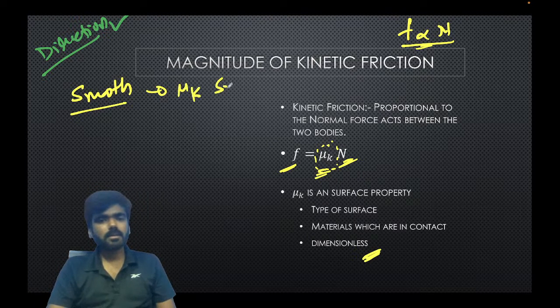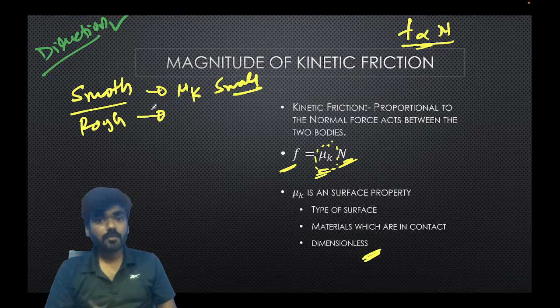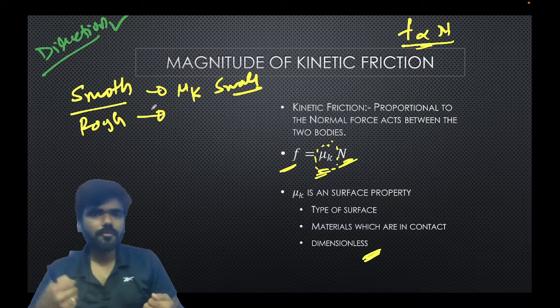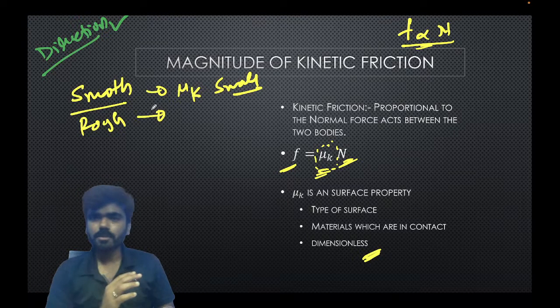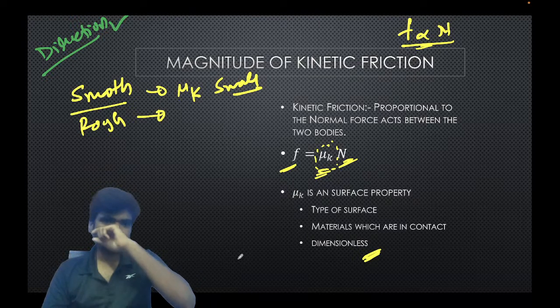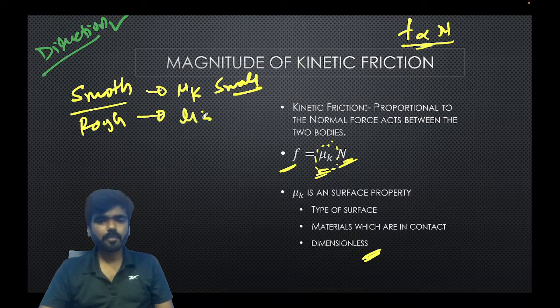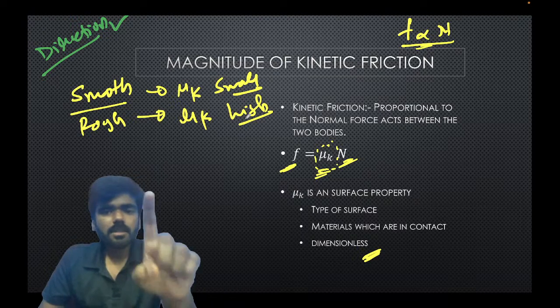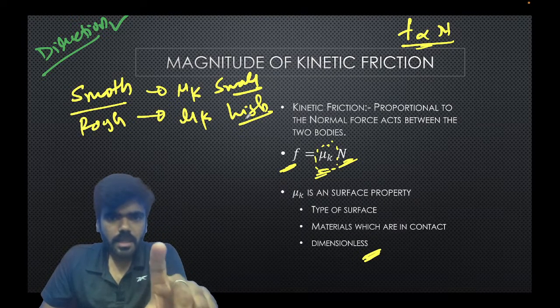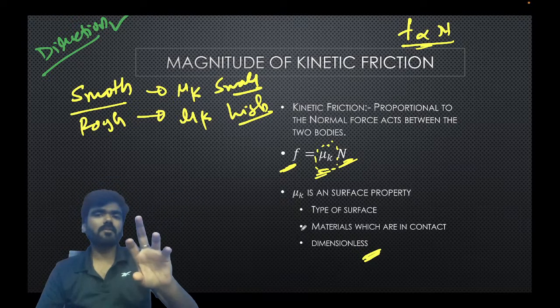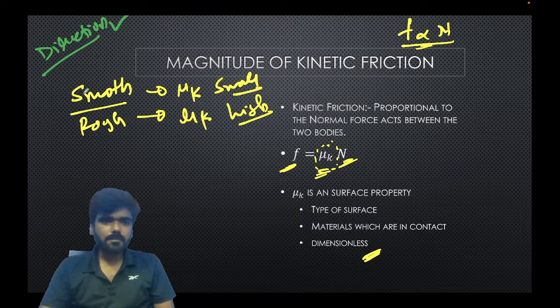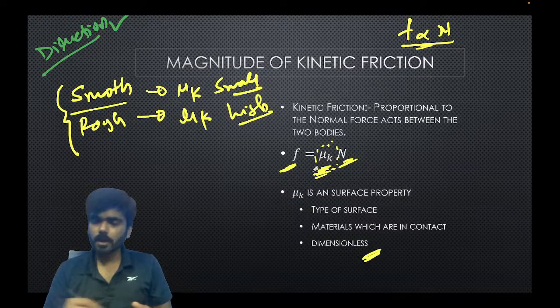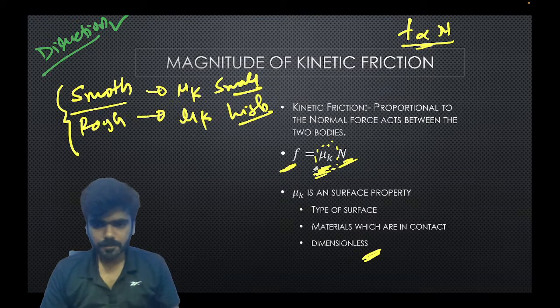If the friction force is smaller, it means that mu k is small. If the surface is rough, it takes a very good amount of force to pull or push an object. It means that the friction force is very high, therefore mu k is very high, right? So the magnitude of friction force depends upon the normal force, and also the type of surface, whether it's smooth or rough, and this property is governed by mu k, the constant of proportionality.